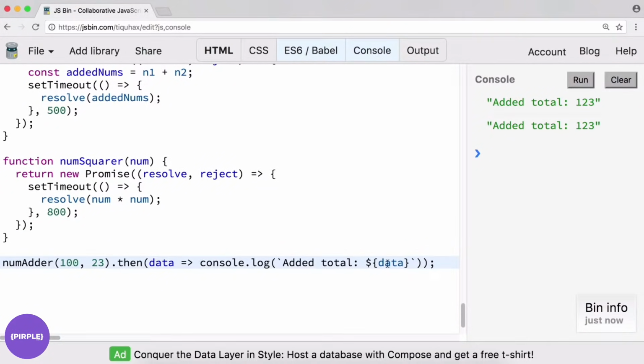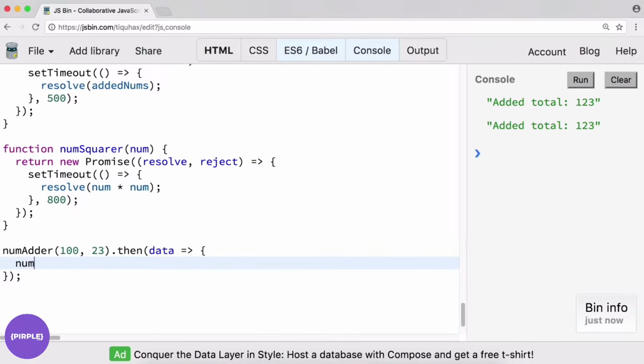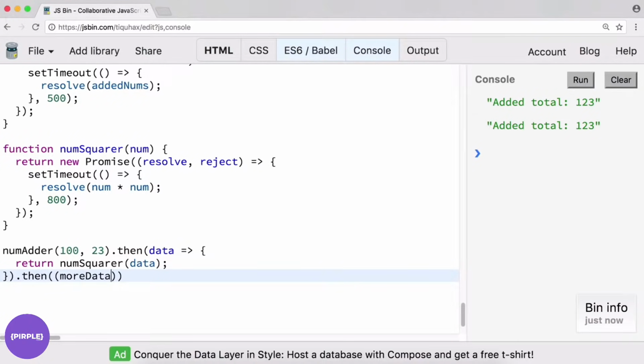Okay, cool. So let's do something with the data we get back here. Right, so instead of just returning, we can do something like invoke numSquarer with the data. In fact, let's return that. So I'm going to say return this .then. We'll get even more data, and we'll console.log more data.